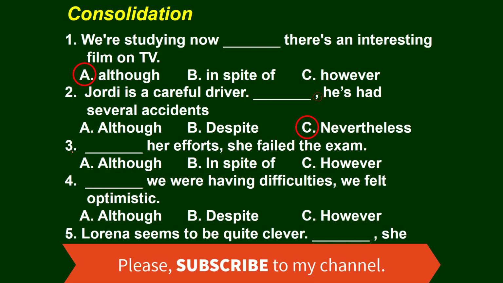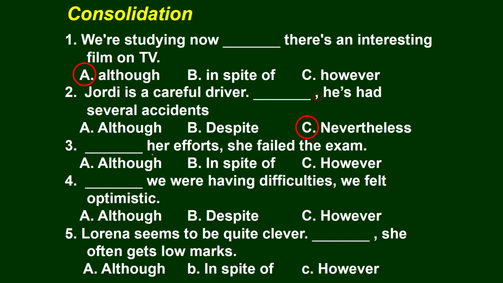And number 3. Her efforts, she failed the exam. So although and however are impossible because it is not a clause, it's a phrase. Before a phrase we can use despite or in spite of.